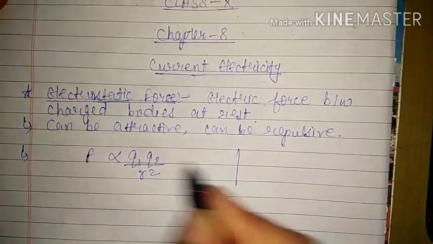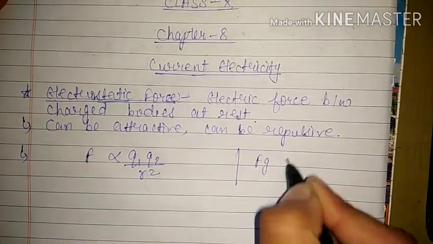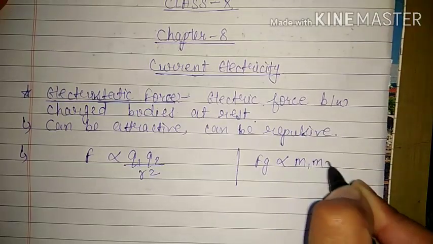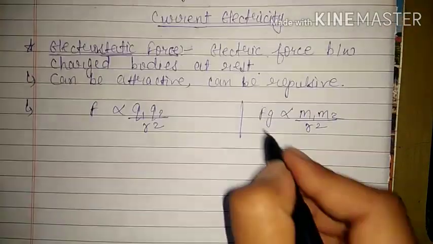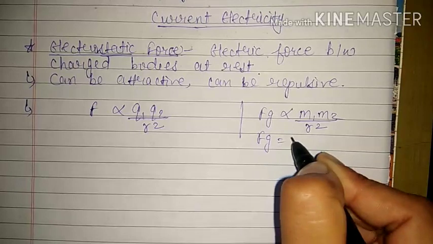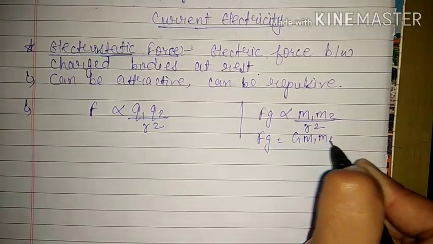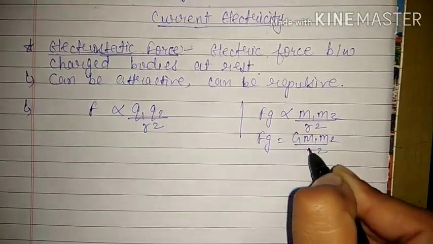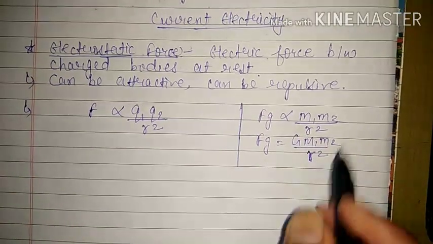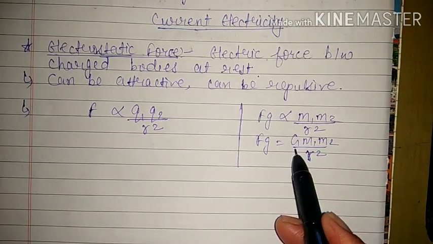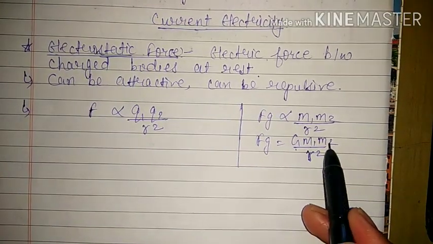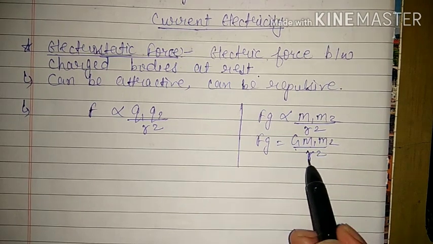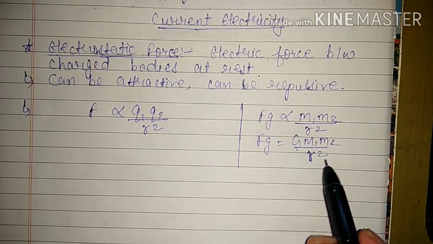If you compare it with gravitational force, we got the formula G m1 m2 upon r square, where G was the universal gravitational constant, m1 and m2 were the masses of the bodies, and r was the distance between them.